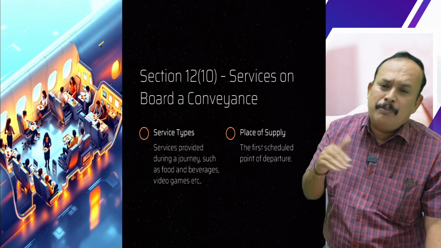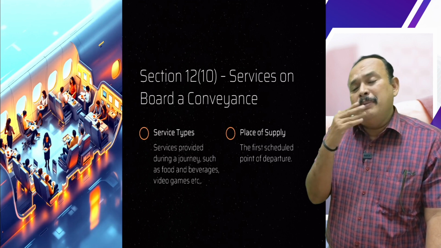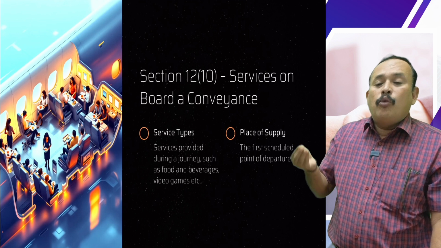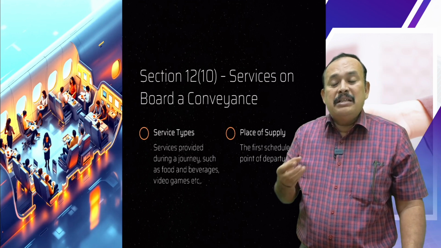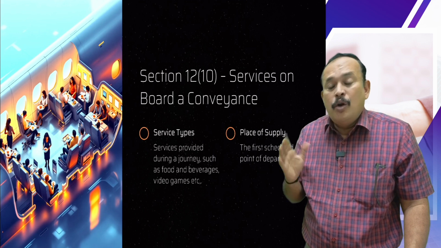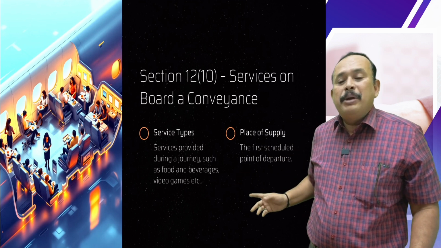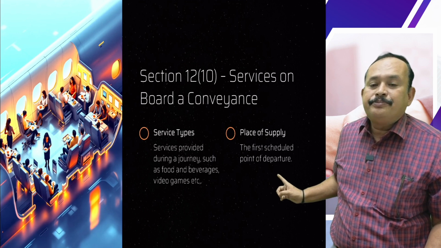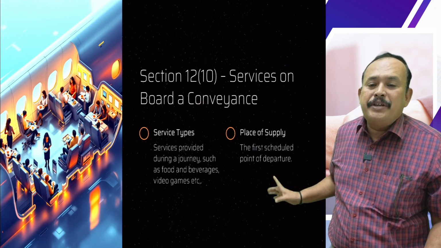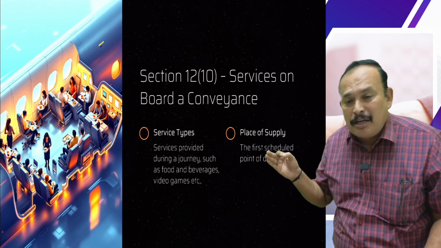It may be by road, in a bus or vehicle, or by train, or by air in an aircraft, or through a cruise vessel. During the journey, services are offered: restaurant services, video games, movies. These are all facilities provided. In that case, the place of supply is the first scheduled point of departure of that conveyance.